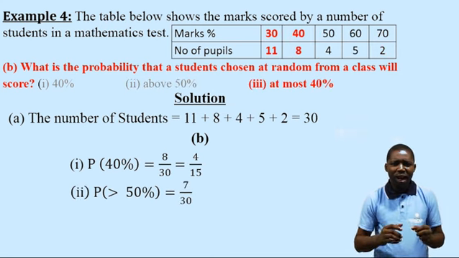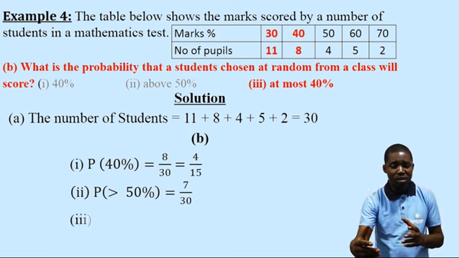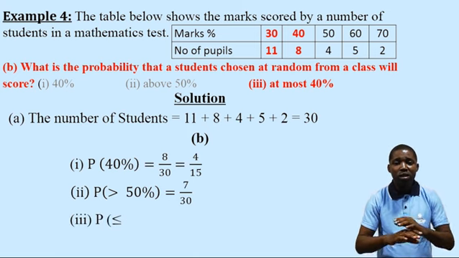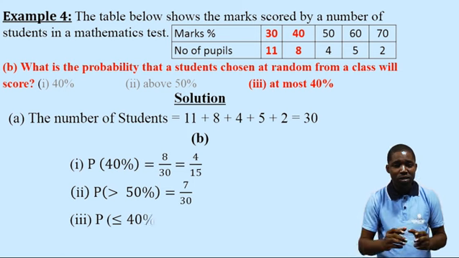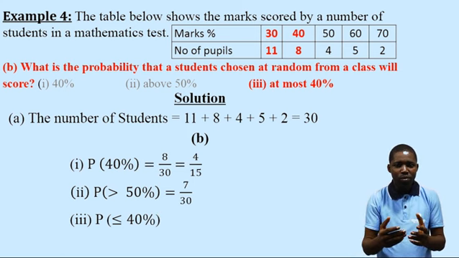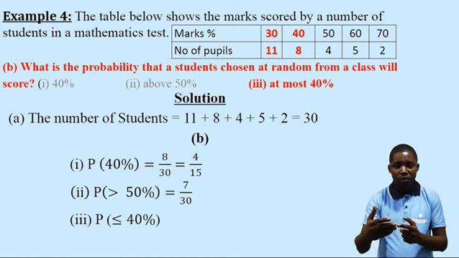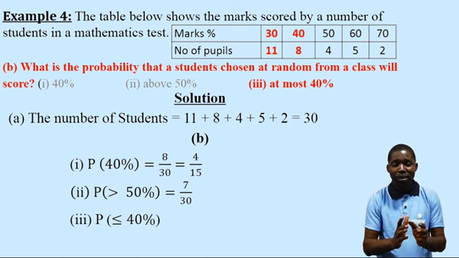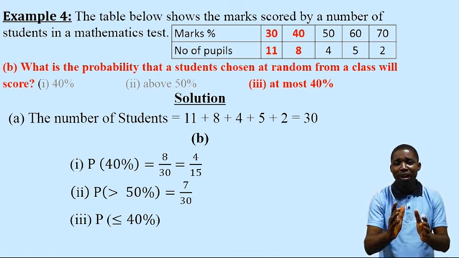And finally, we have in the question "at most 40." At most 40 means not more than 40. So if you look at the table, we have the score of 30, we have 40, we have 50. Of course, 50 is more than 40. So we stop at 40. So we take 30 and 40.